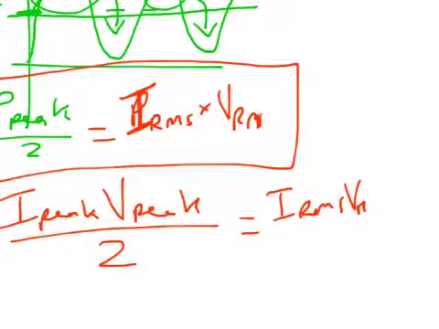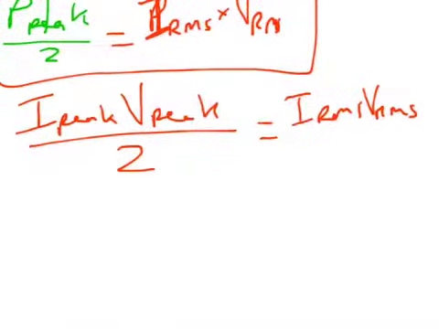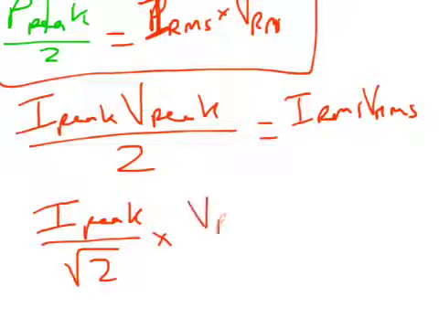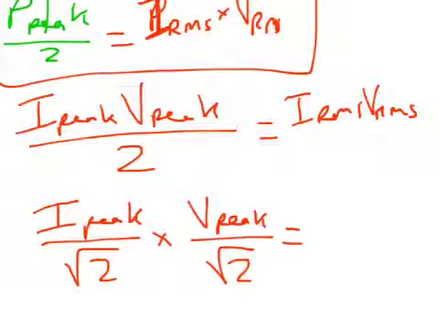I'm running out of space. To work out that conversion factor, or to keep the RMS values the same, we're going to have to do it like this. I peak divided by square root of 2 times V peak divided by square root of 2 equals the same thing. Because the square root of 2 times the square root of 2 will give us that 2 on the bottom. And so you can see here that IRMS works out to be I peak divided by square root of 2, and VRMS works out to be V peak divided by square root of 2.